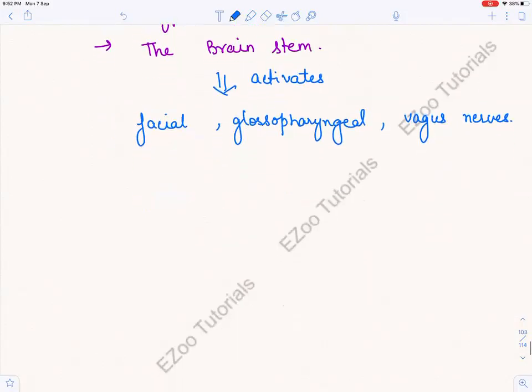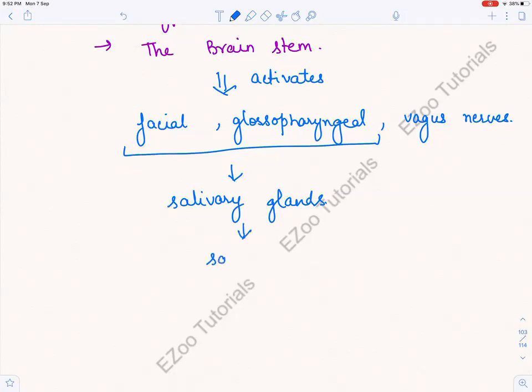The facial and the glossopharyngeal nerves stimulate the salivary glands. Muh mein pani aana is done by the facial and the glossopharyngeal nerves to secrete, obviously, saliva. While the vagus nerves stimulate the gastric glands.